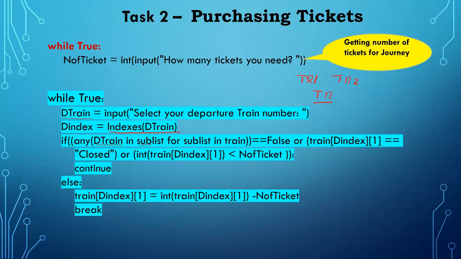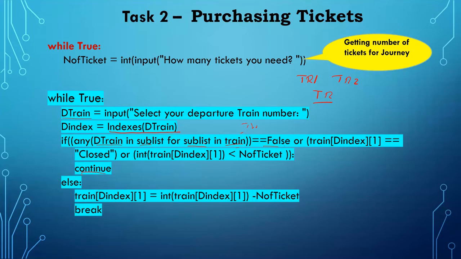You can imagine it as a double array. In that, for sublist in train, it will check whether this tr or tr1 is present in the list train. If it is present, it will return true. If it returns false, this loop will continue.